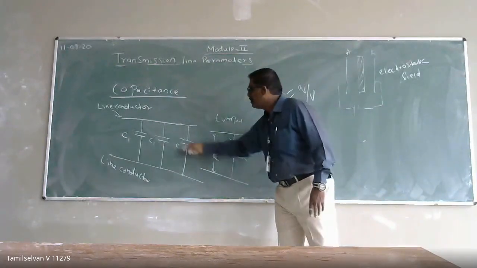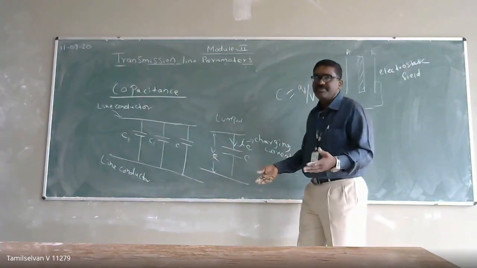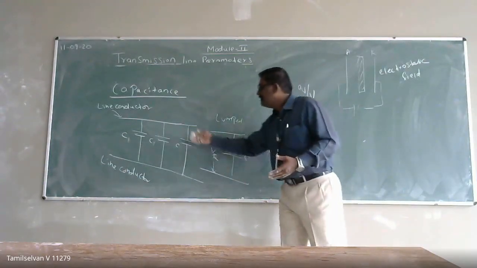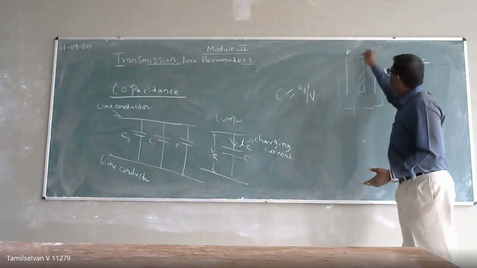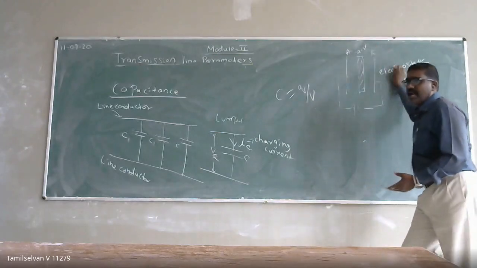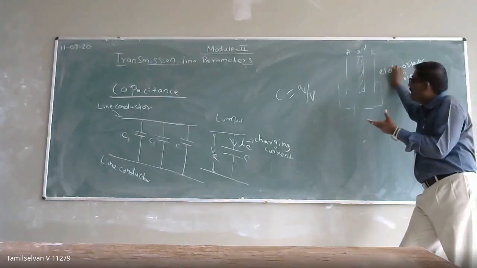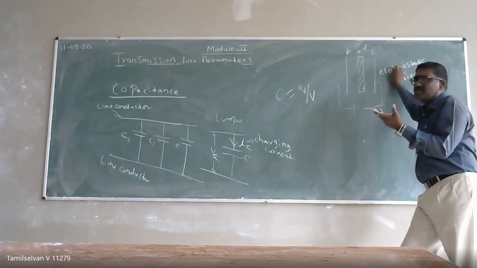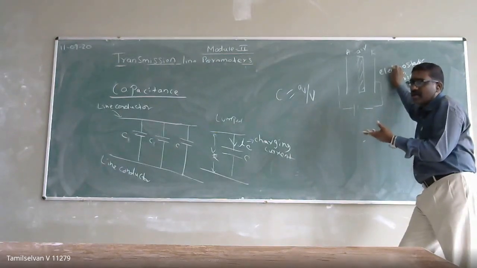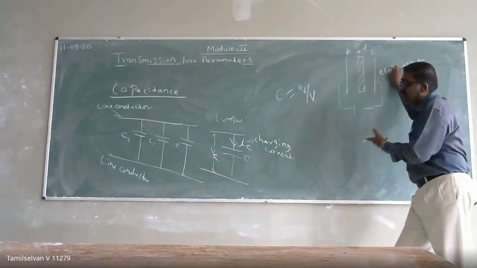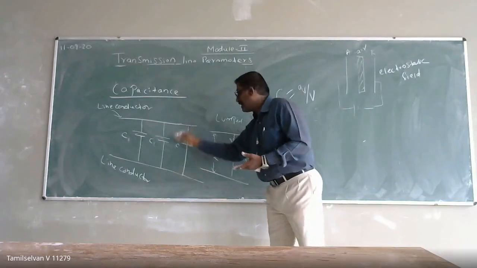In our transmission line, there are three conductors, and between the conductors there is a capacitance, with air as the dielectric medium. As the potential increases, air can become a conductor through ionization. The positive and negative ions get deposited on the respective electrodes, and that forms the capacitance. So in our transmission line there will be capacitance between the line conductors.